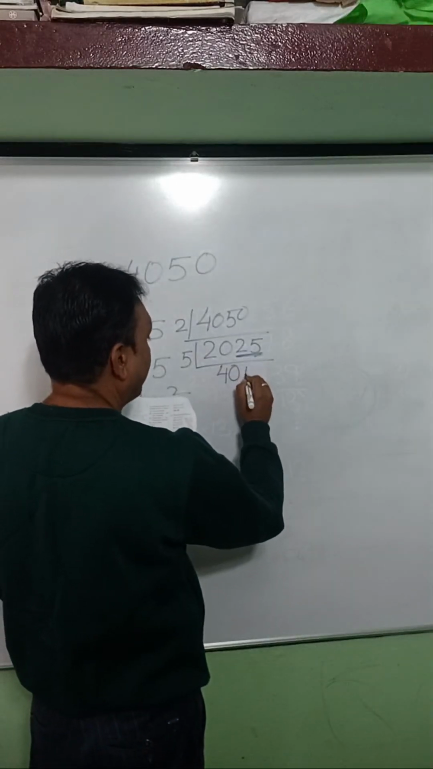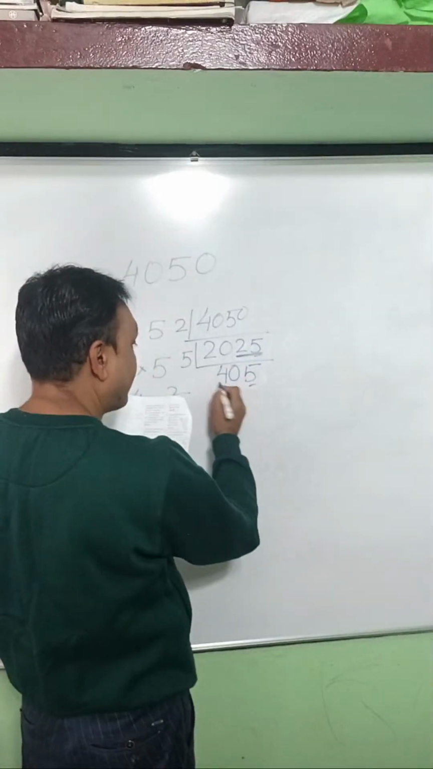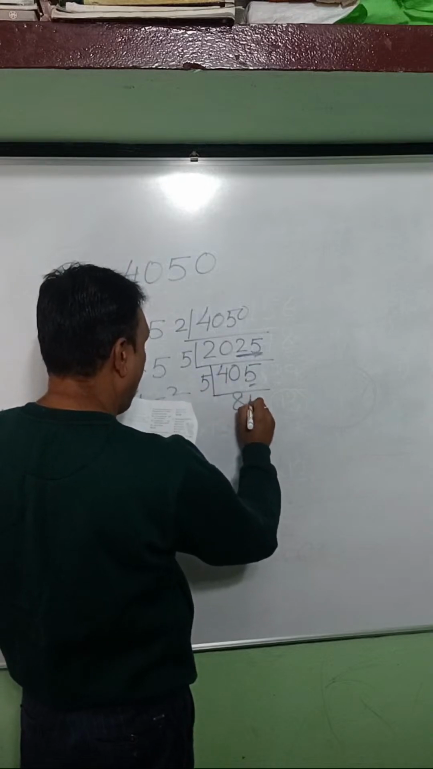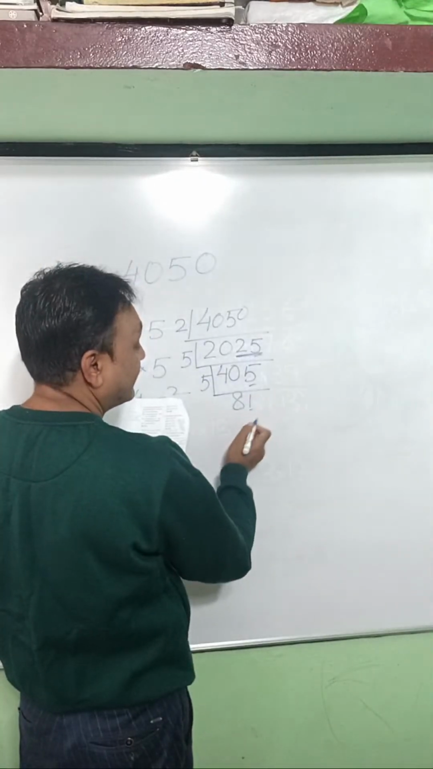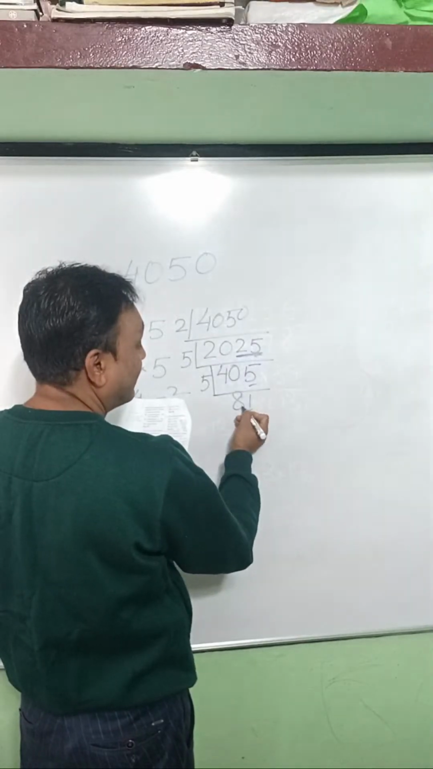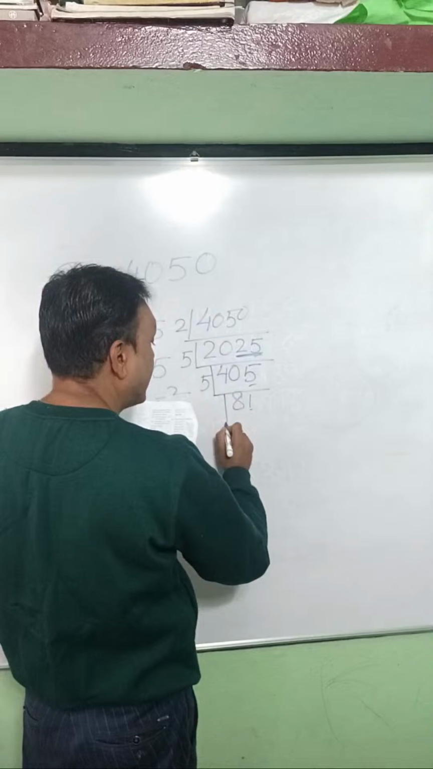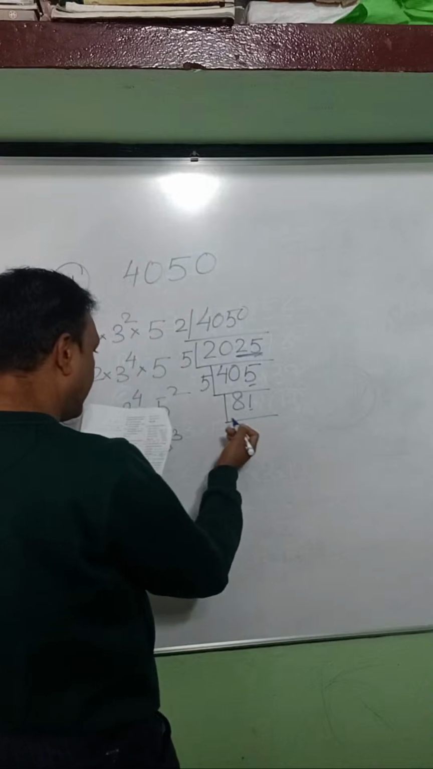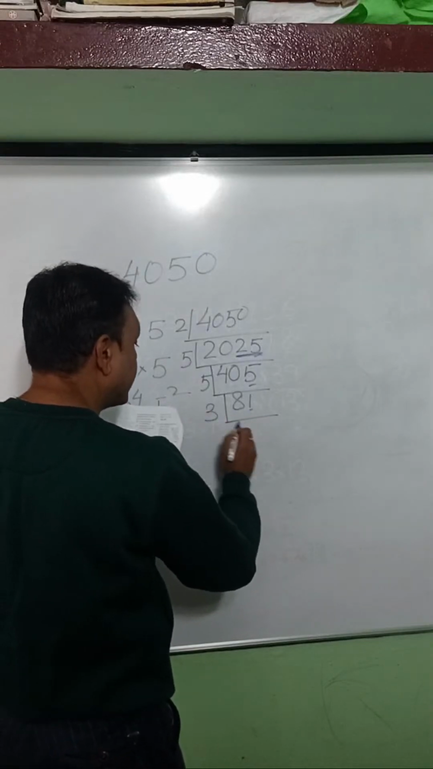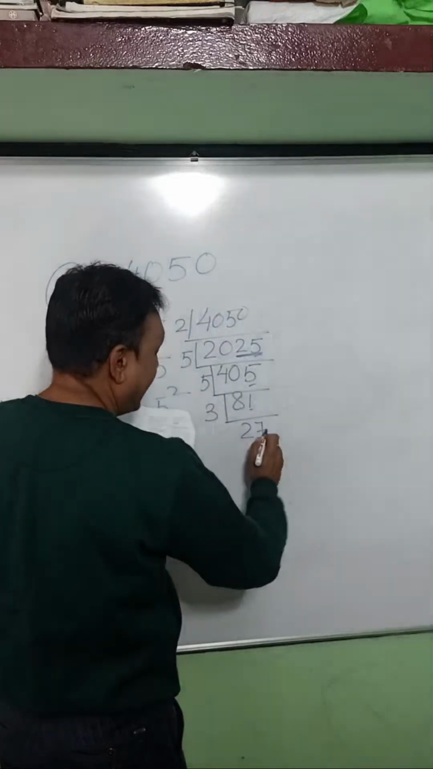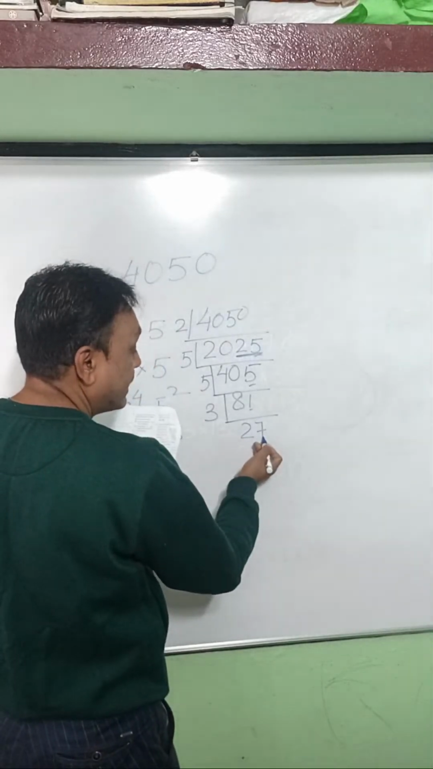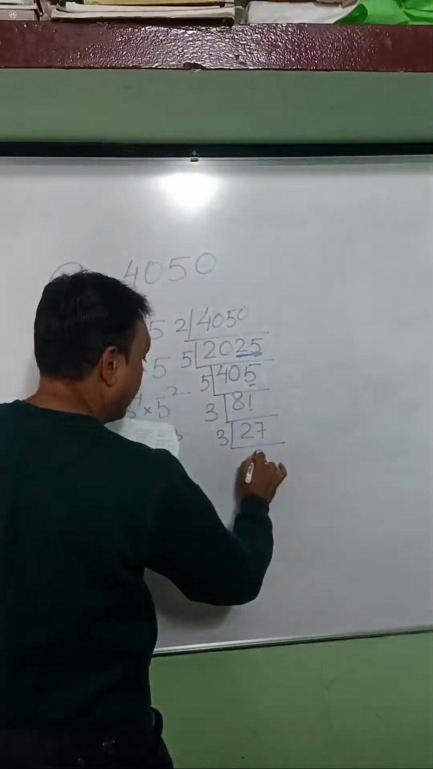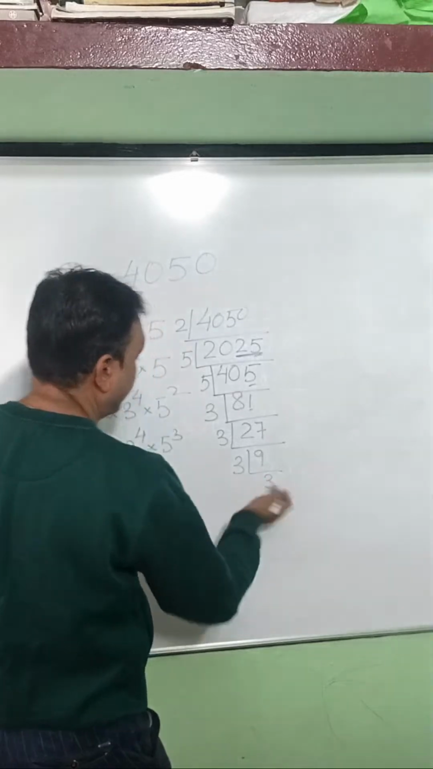Then 5 times 5 is 25. Again, the last unit digit is 5, so you have to divide it by 5. So 81. This is divisible by 3 because 8 plus 1 is 9, and 9 is divisible by 3. This is the rule of division for number 3. That gives 27. Again, it is divisible by 3 because 7 plus 2 is 9, and 9 is divisible by 3. So 3 is a prime number.